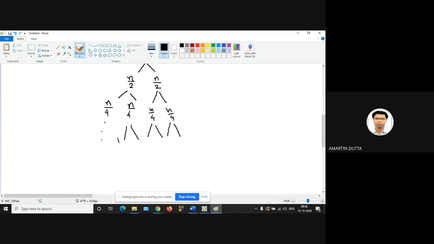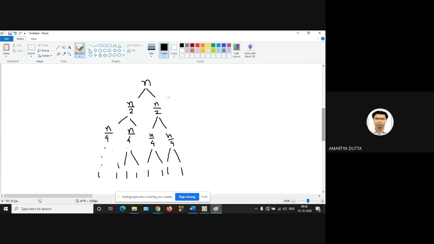At the last step, this will be 1, 1, 1, 1, 1, 1, 1, 1. Okay, so what is the cost? Some constant times n, Cn. What will be the cost of this level? Cn/2.